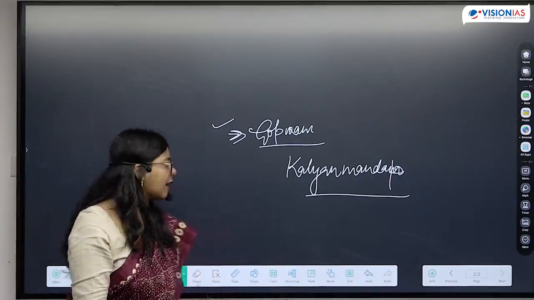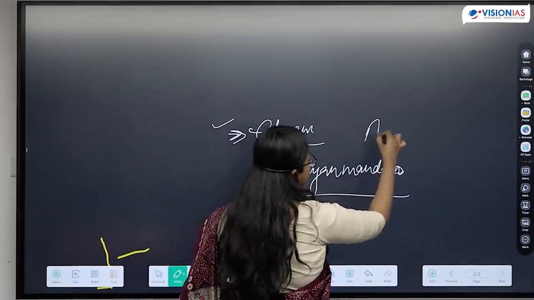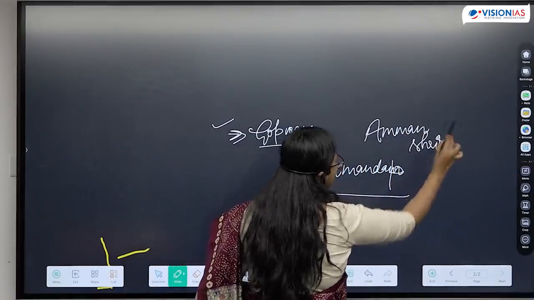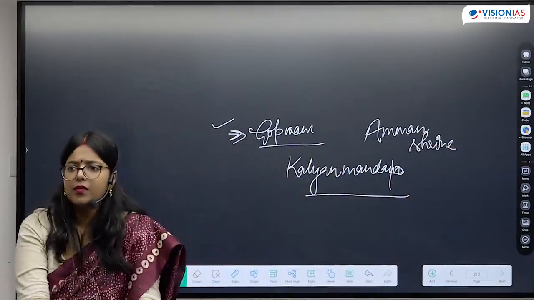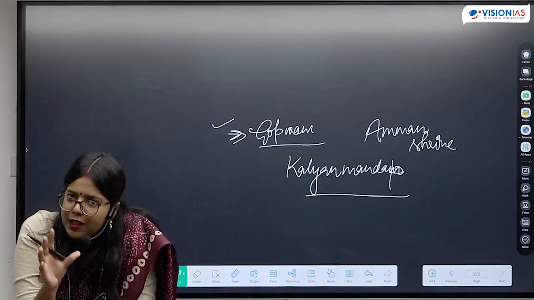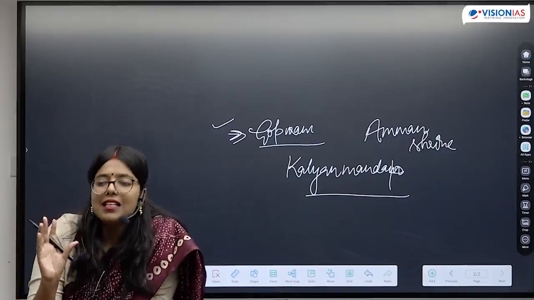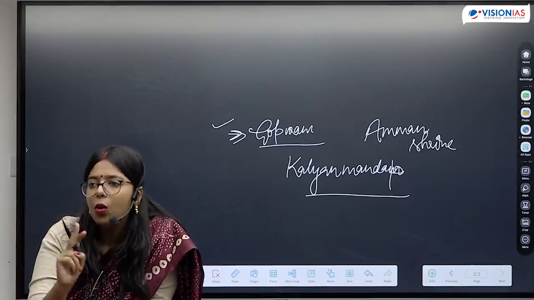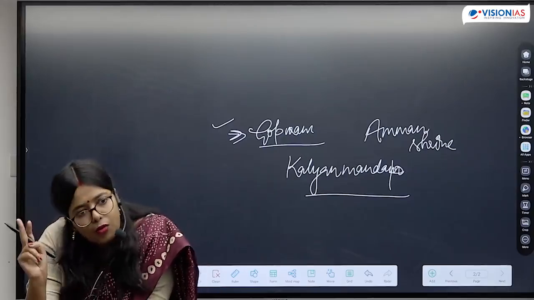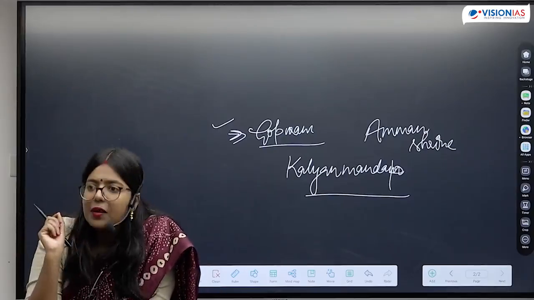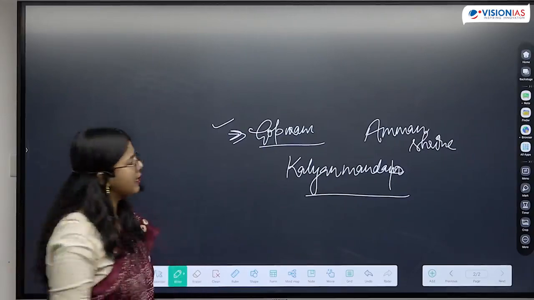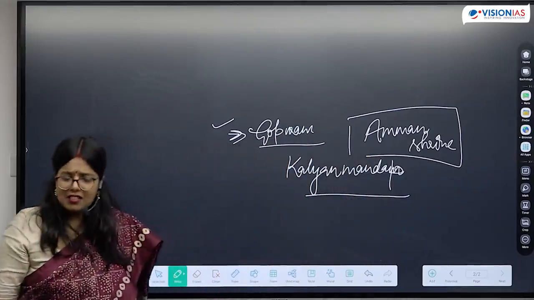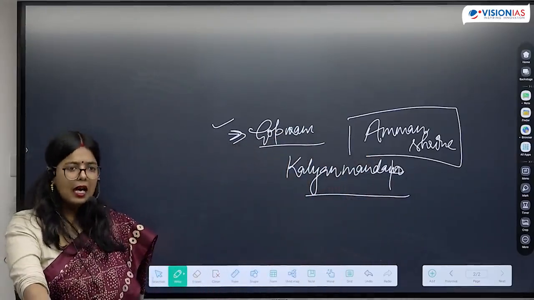Apart from this, there is another concept of Amman Shrine. What do we mean by Amman Shrine? There is going to be a particular Garbhagriha, a particular private chamber which will be dedicated to the chief wife of the presiding deity, not for all the wives but for the chief wife. That is going to be the Amman Shrine. This is also going to be a feature in Vijayanagar temple architecture.